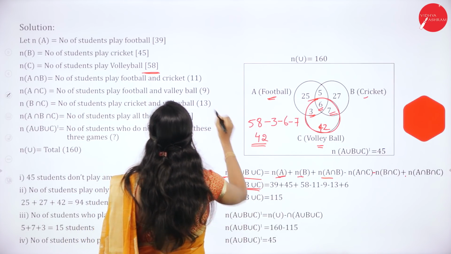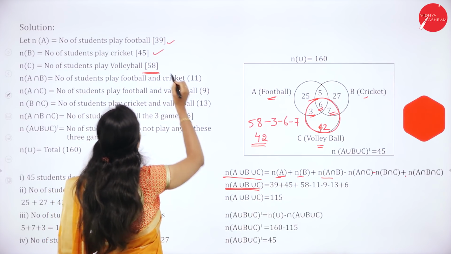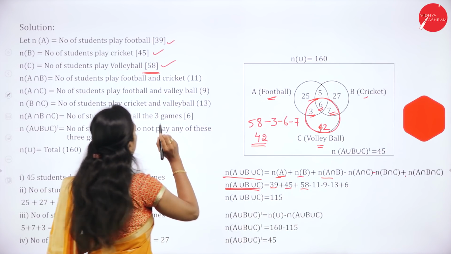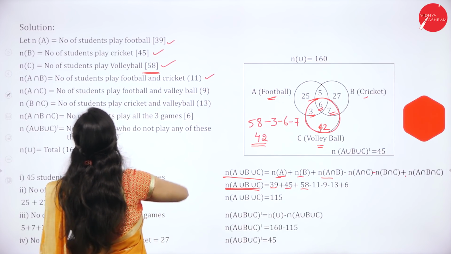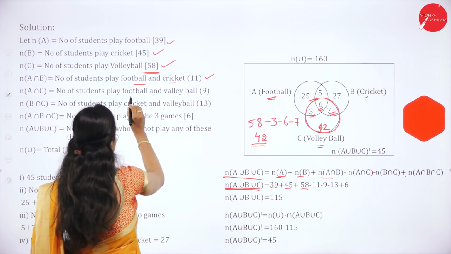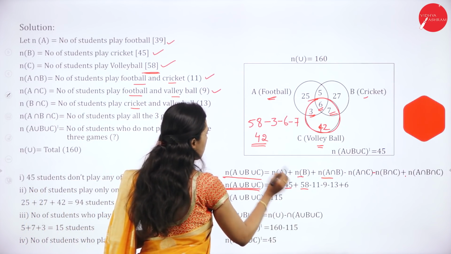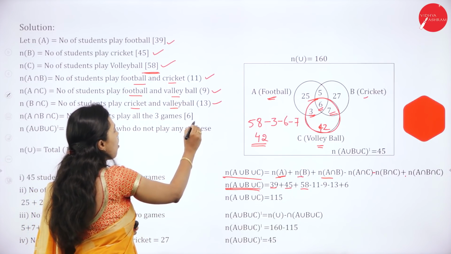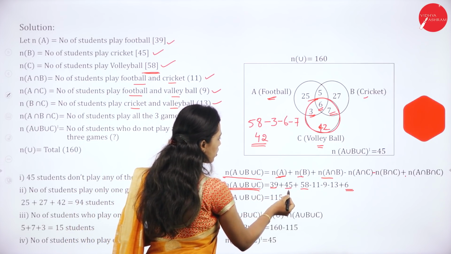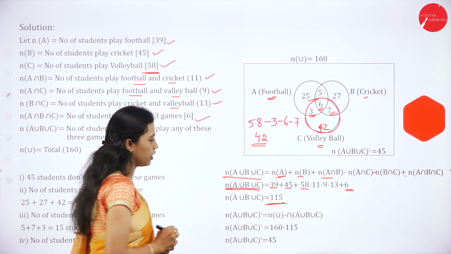So n of A is 39, n of B is 45, n of C is 58. So 39 plus 45 plus 58 minus number of students who play football and cricket, that is 11, minus number of students who play football and volleyball, that is 9, minus number of students who play cricket and volleyball, that is 13, plus number of students who play all the 3 games, that is 6. So 39 plus 45 plus 58 minus 11 minus 9 minus 13 plus 6, it is 115 students.